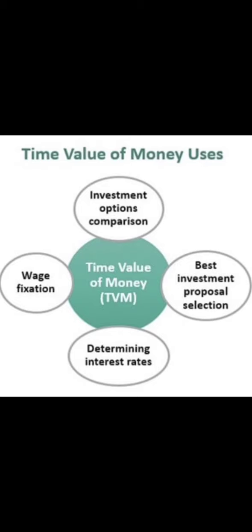And then the last one is wages fixation. How much wages you have to pay to your service providers or to your workers or executives to carry out your business plan, that also is fixed by the time value of money.